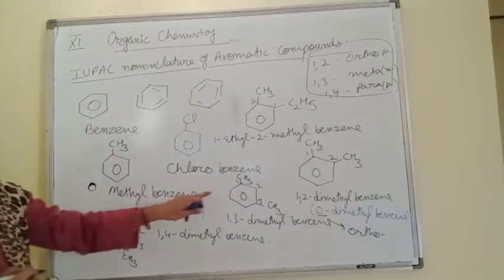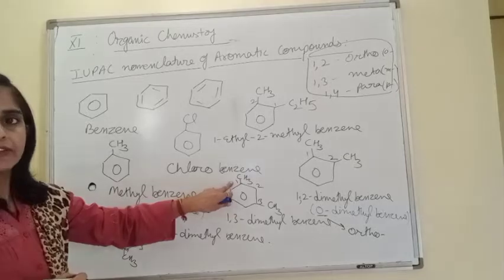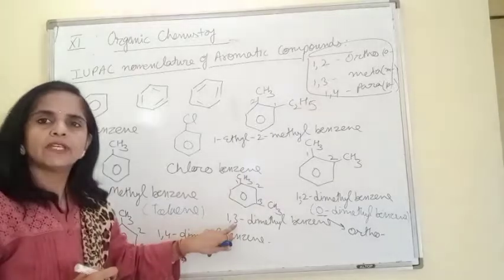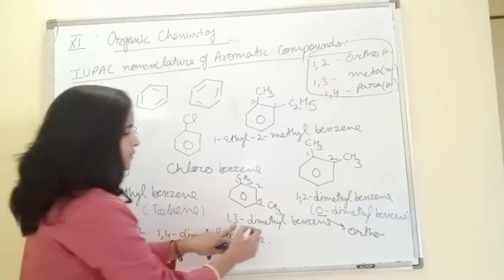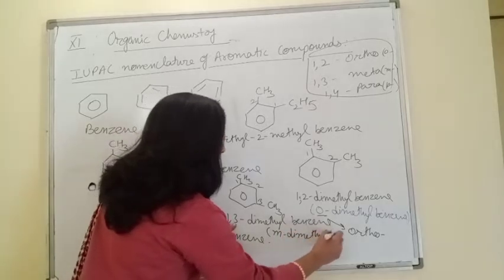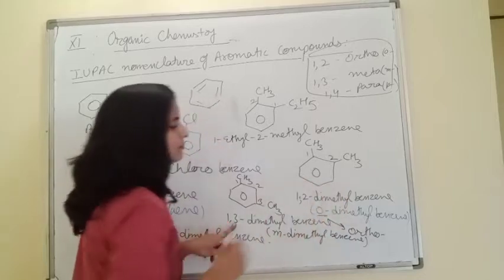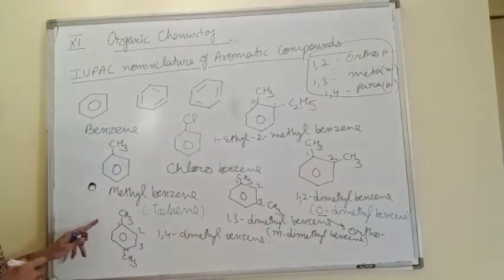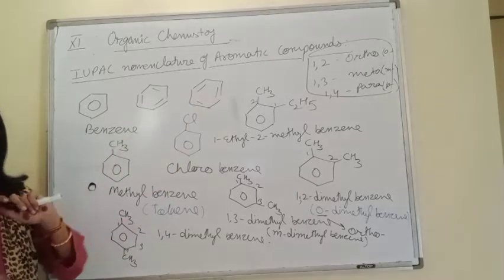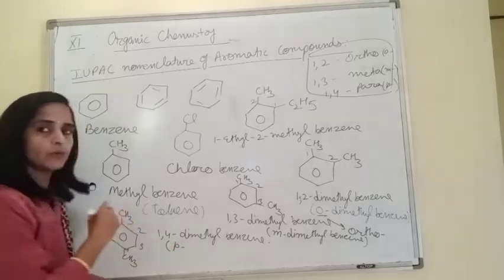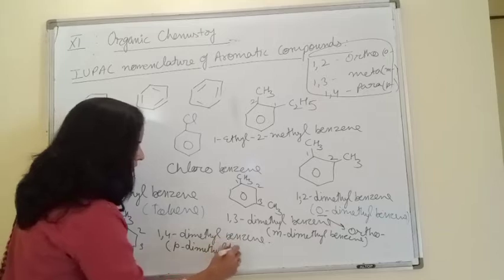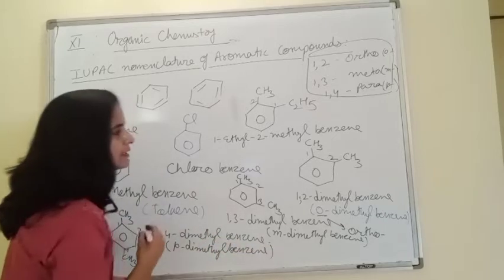So similarly this compound, CH3 group is coming at first and third. So the common name of this compound would be, at the place of 1,3 we will be writing meta. So this is termed as meta-dimethylbenzene. Same here. This is first and fourth position, and first and fourth in common name is written as para. So common name of this compound is para-dimethylbenzene.